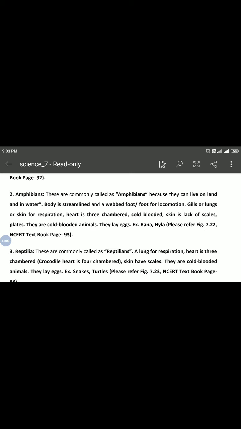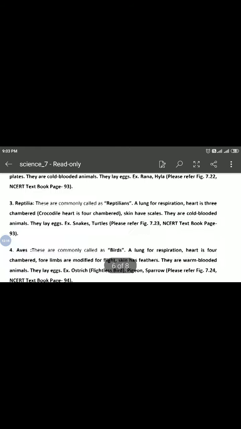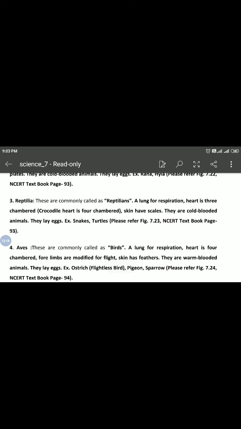And the reptiles. These animals are cold-blooded, having scales and breathing through lungs, while most of them have a three-chambered heart. Only crocodiles have a four-chambered heart.